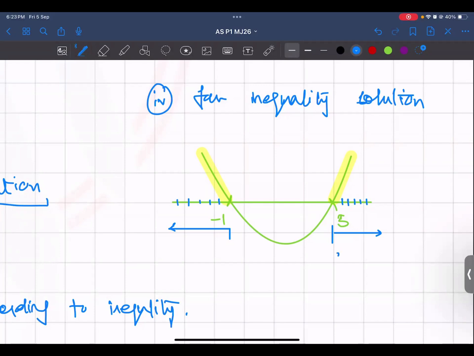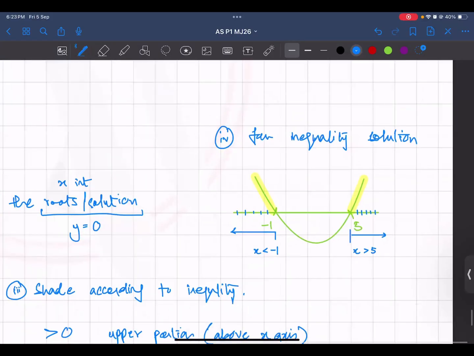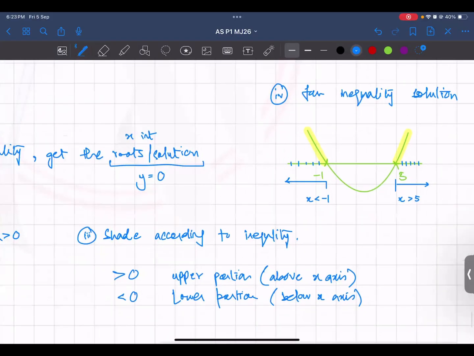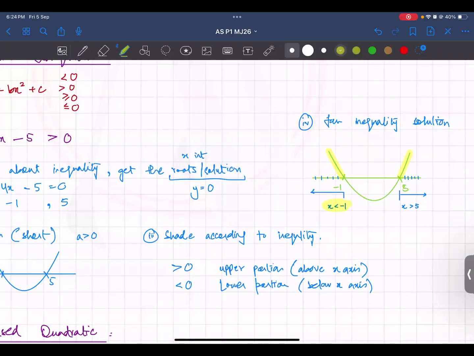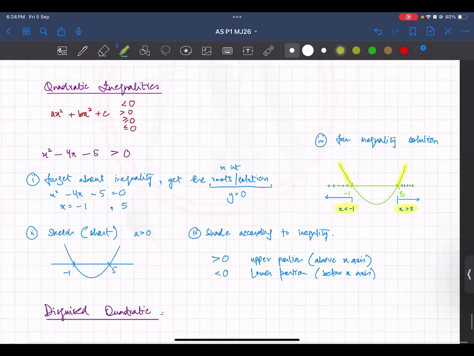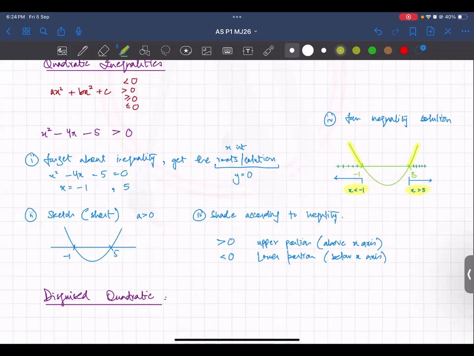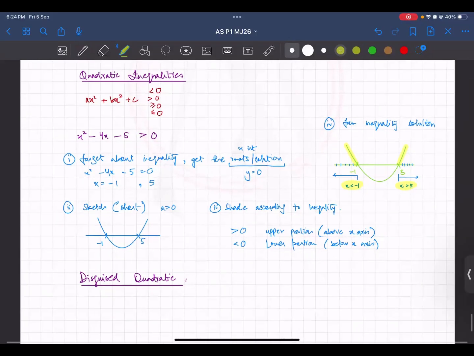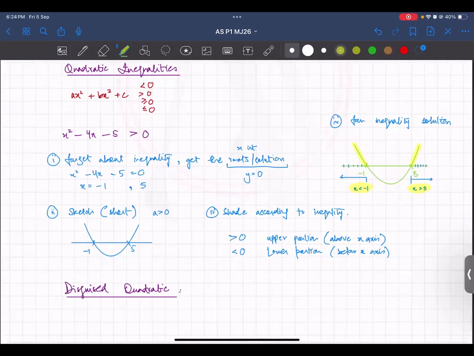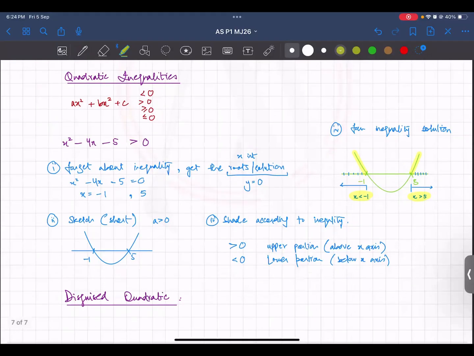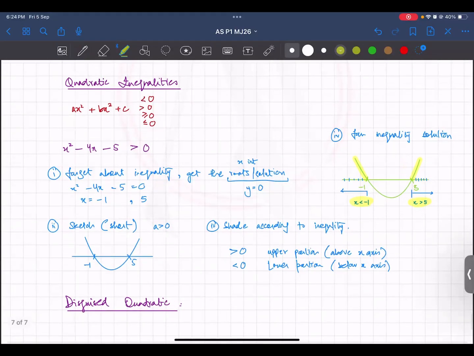So if you form the inequality, x should be greater than 5 for the graph to be above the x-axis, and x should be less than -1 for the graph to be above the x-axis. तो ये हमारा आ गया solution. This is the answer to the inequality. सही है? ये 4 steps हैं. Memorize this. We will do one or two more questions on this.